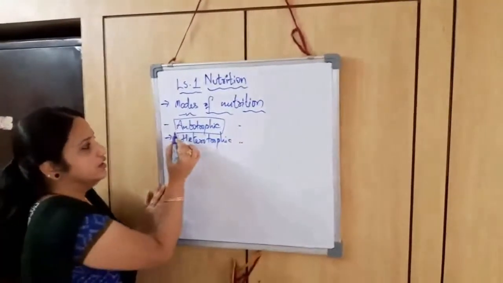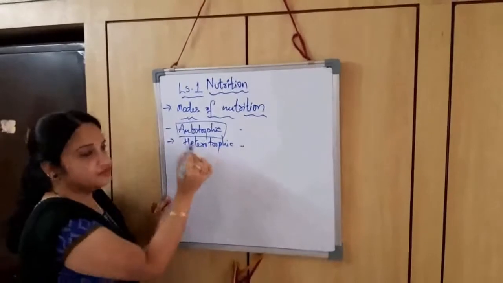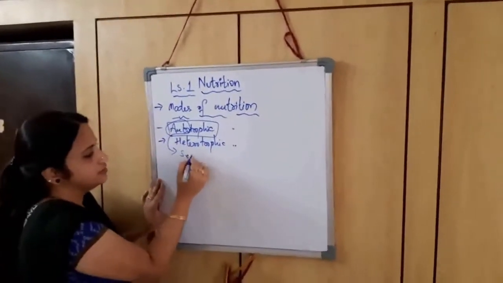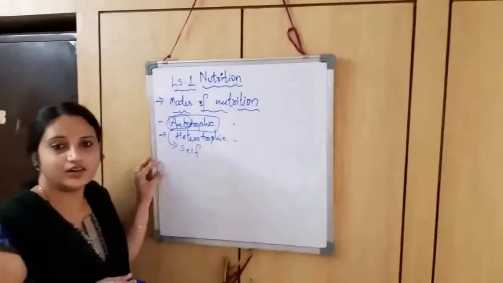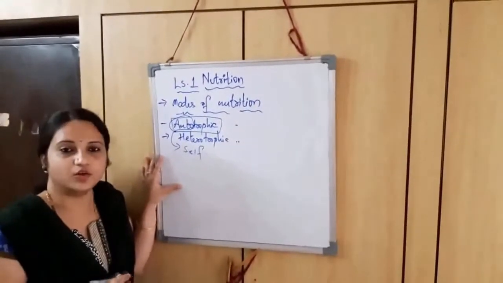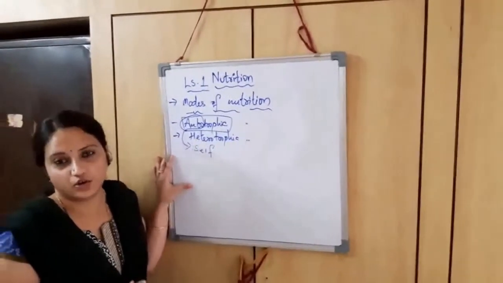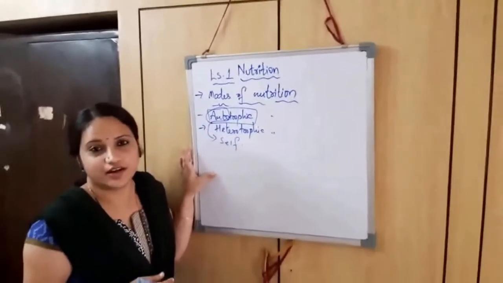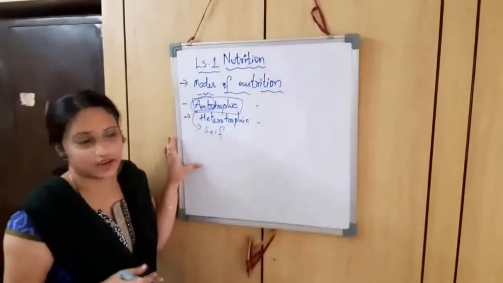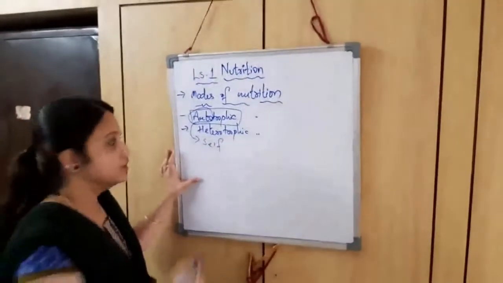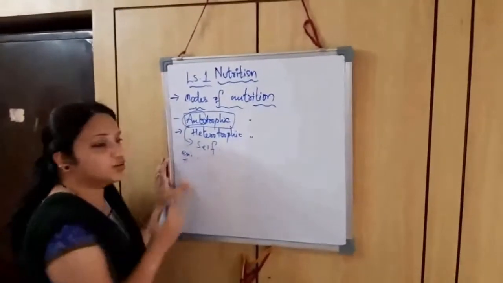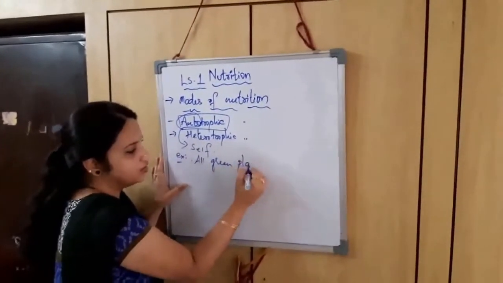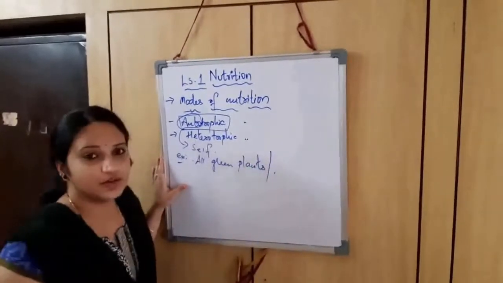The word autotrophic: auto means self. So all the organisms which prepare their own food on their own are called autotrophs, and the mode of nutrition in them is called autotrophic nutrition. The best examples of autotrophic nutrition are all green plants, including algae.